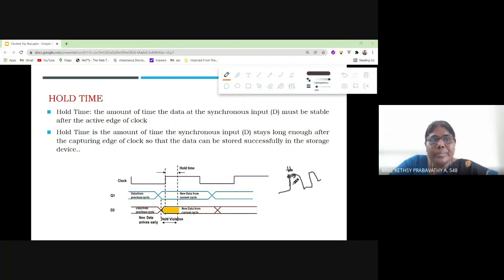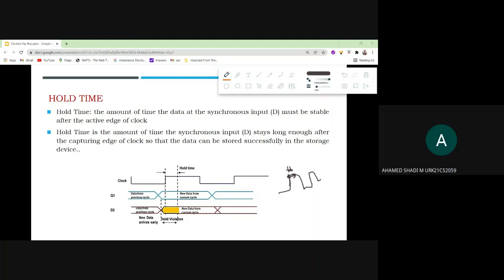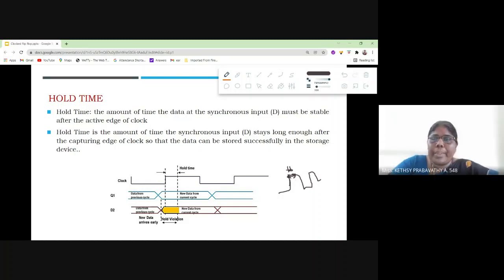What is the setup time? What is the hold time? See here, the setup time: this is a clock pulse. Before it is triggered, this time is called setup time.